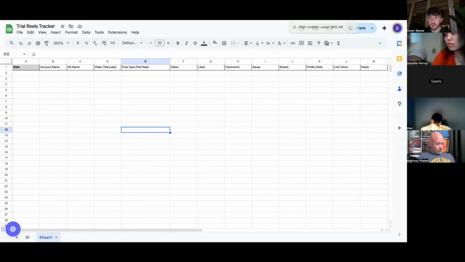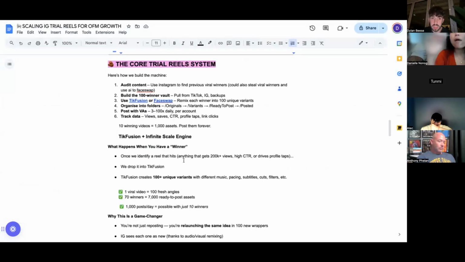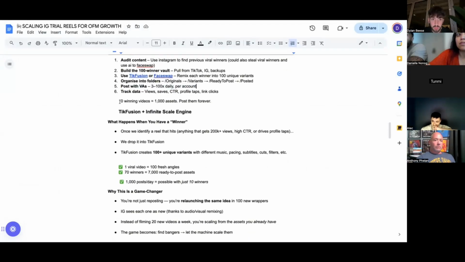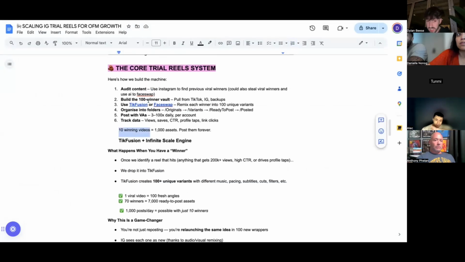Then you can have the VA track all that, or you could do it with Airtable and automate it, completely up to you. But make sure you're tracking the data so you know what's working and what's not, because there will be nuances and differences and variables for every single person on this call. So all you need to realistically do to begin exploiting trial reels is find 10 winning videos, because then you can make 1,000 assets from that and you can just post them forever and recycle, right?